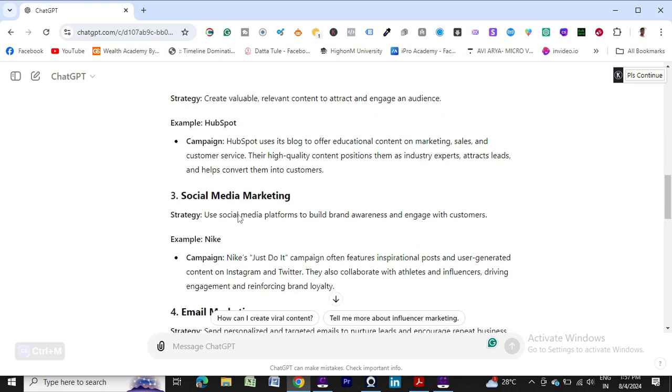Okay, again, social media marketing. What strategy do you need to follow? Use social media platforms to build brand awareness and engage with customers. Who is doing it? The reputed brand is Nike. Nike is saying "just do it, just do it." This is their campaign, their best performing campaign.